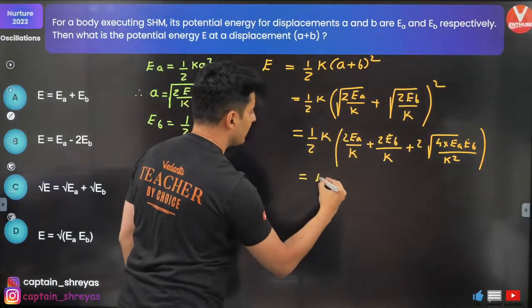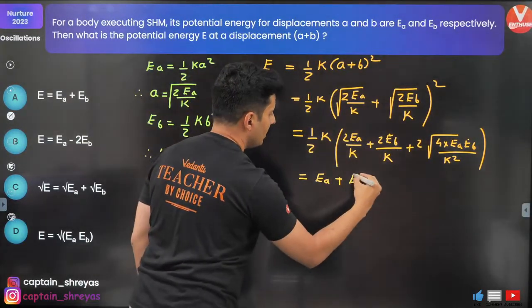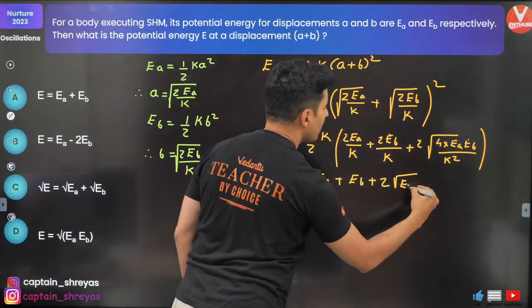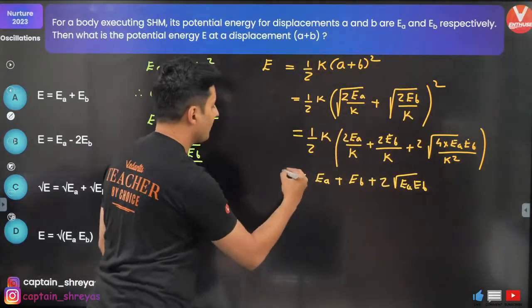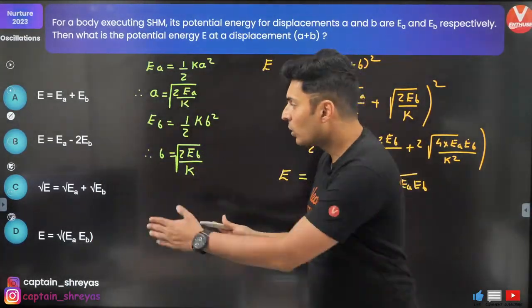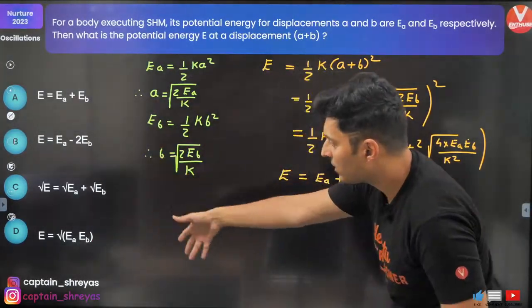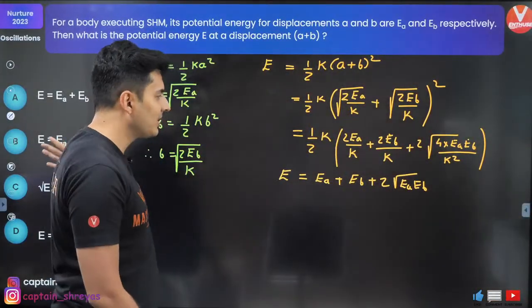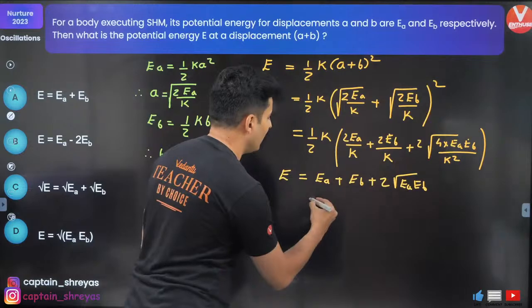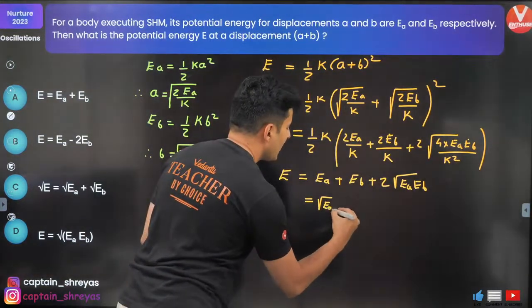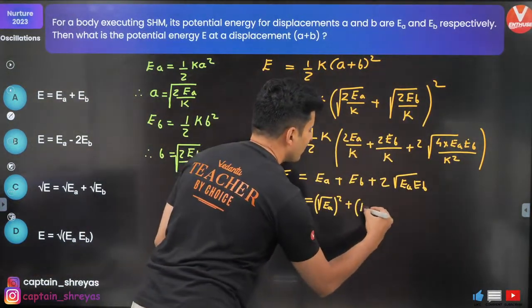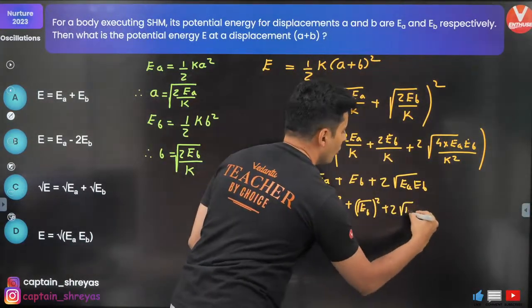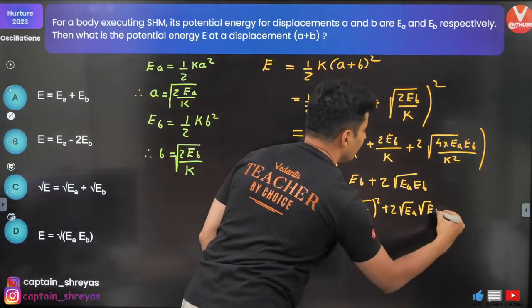So what is remaining is EA plus EB plus 2 root EA EB. That's what I'm getting E as. But I don't think any option is matching right now, but there is one small thing remaining. This is nothing but root EA square plus root EB square plus 2 root EA EB.